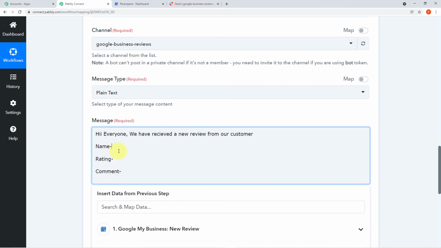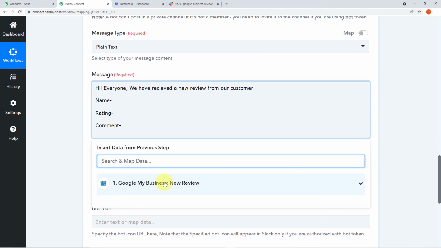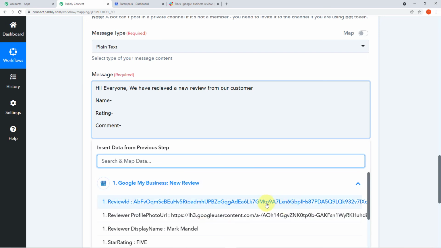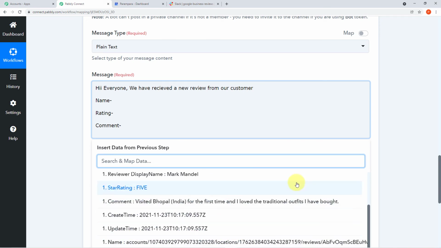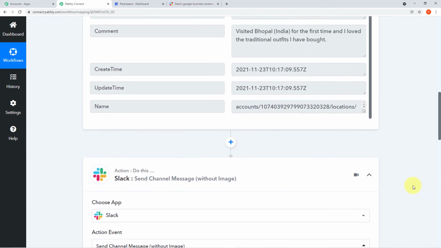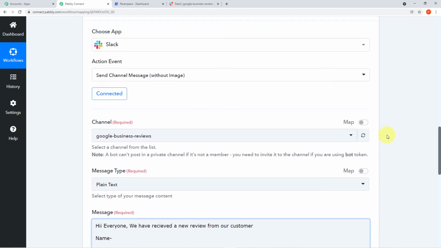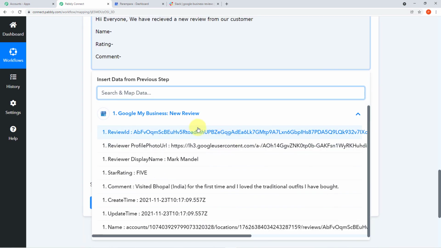How? You have to take the cursor at the name, then you will go to the scroll down. Now click on the scroll down. You can see the responses. You can see all of the responses which we have captured above here in Pabbly Connect. The same responses can be seen here in the scroll down. Or all you have to do is go to the scroll down, search for the value. First it is asking for the name.